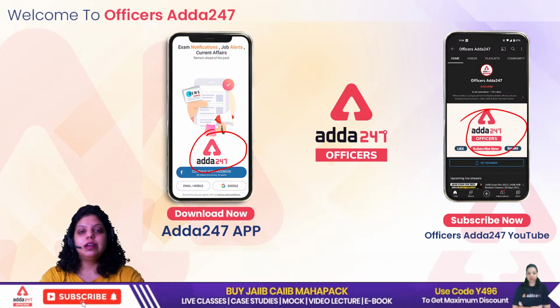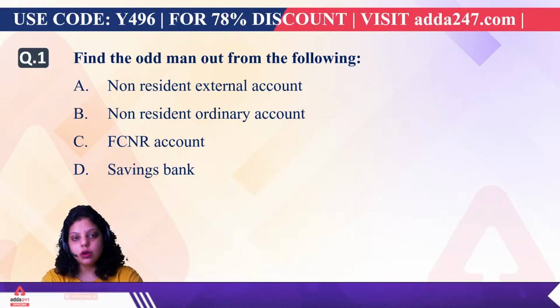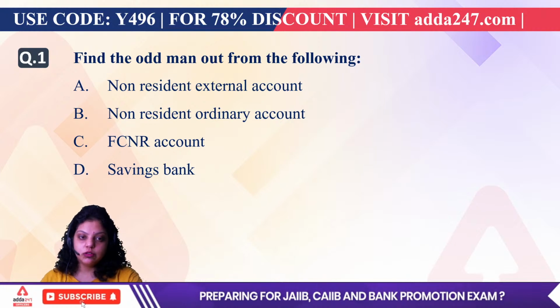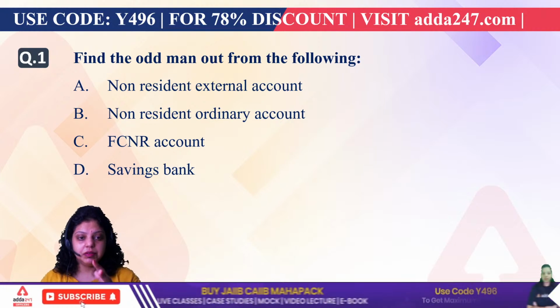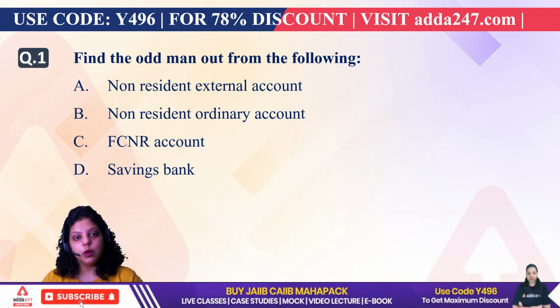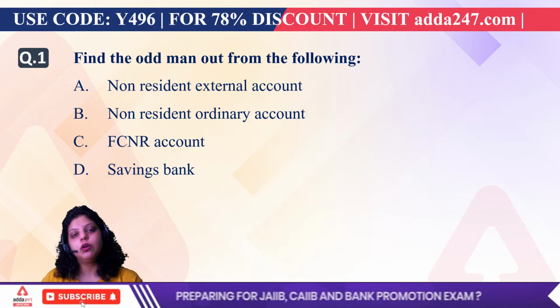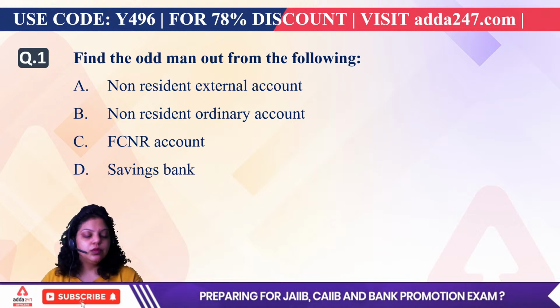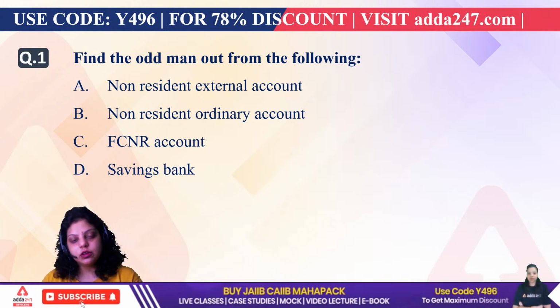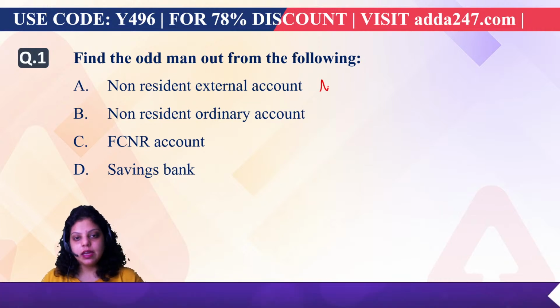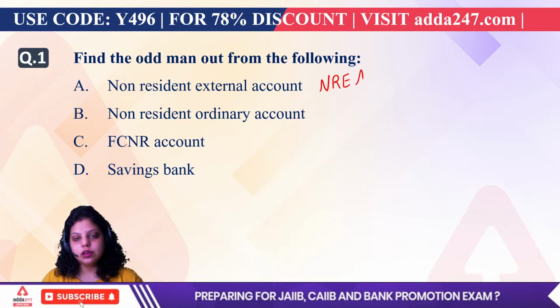Okay, so let's start with the first question, which is: find the odd man out from the following. We have given certain types of accounts in the options, and out of these we have to answer which is the odd man out. First is non-resident external account, also known as NRE account.